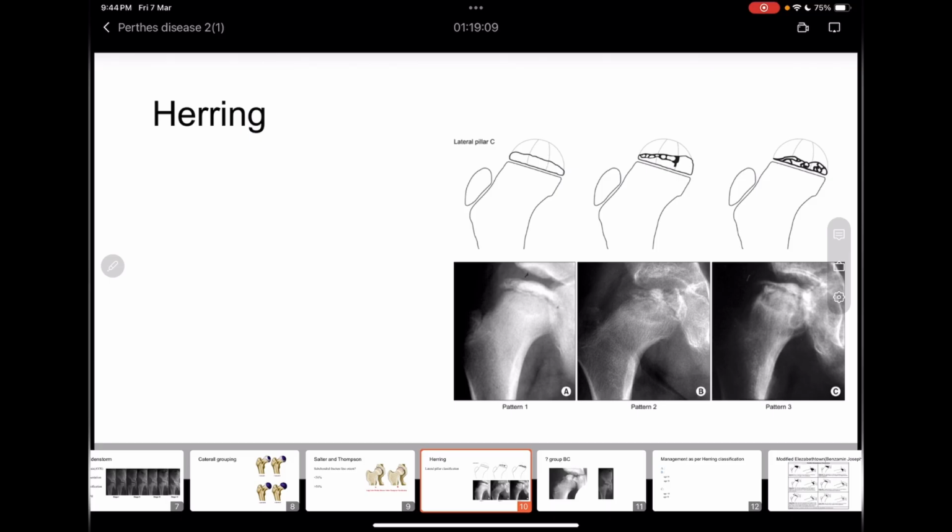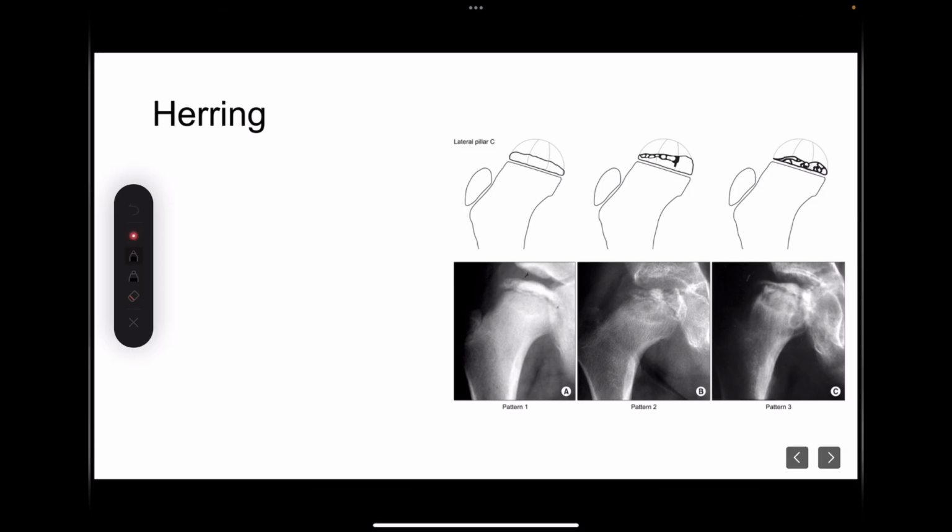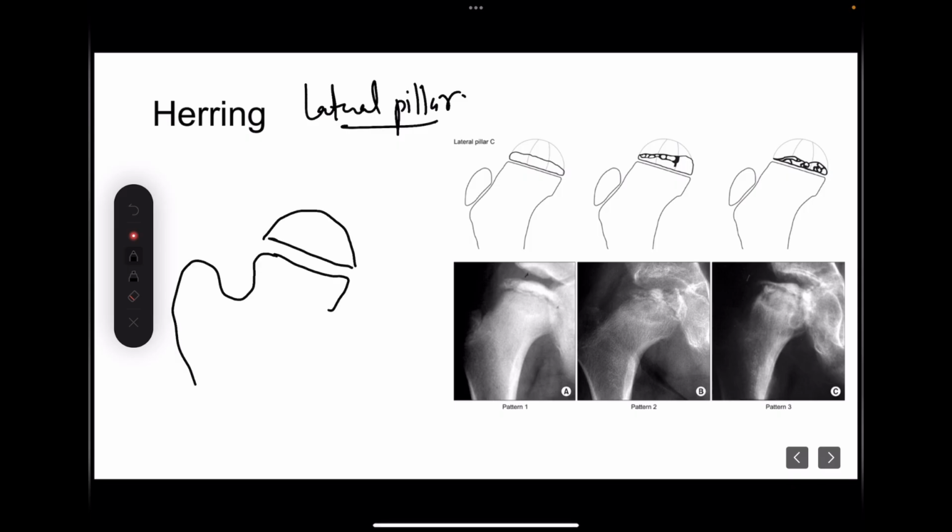Another classification, a very important classification, is Herring's lateral pillar classification. So Herring divided the epiphysis. I am drawing this epiphysis of the femur. Herring divided the epiphysis of the femoral head into 3 parts. The medial most was pillar A, middle was pillar B, and the lateral most was pillar C. So in this classification, we will be looking at the height of this lateral pillar, and we will be comparing it with the height of the remaining femoral head.